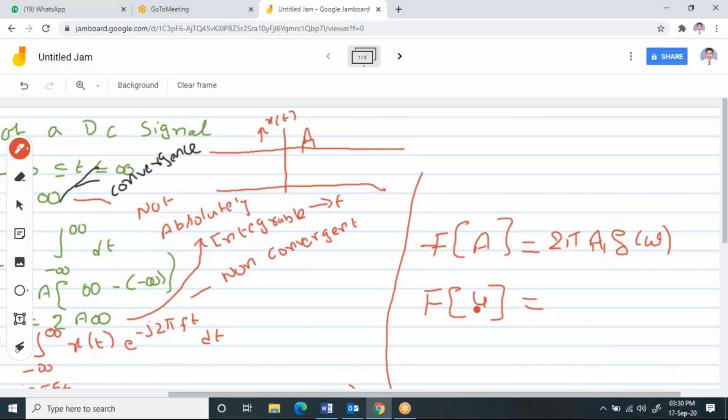Now, in the place of A, I have now 4. So I can write 2 pi into 4 into del of omega. Please try to understand. My A is now 4 here. So from this I can say 8 pi del of omega is the Fourier transform of a DC signal with an amplitude 4. Is it clear?